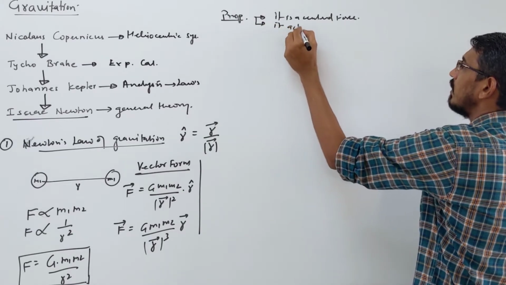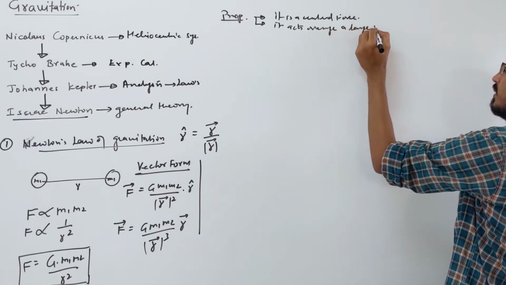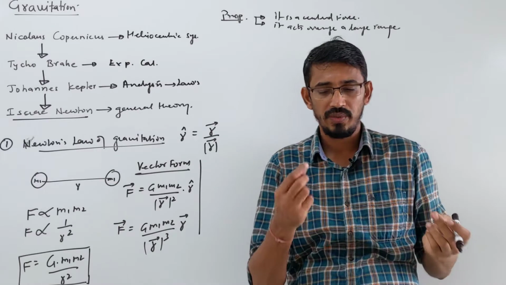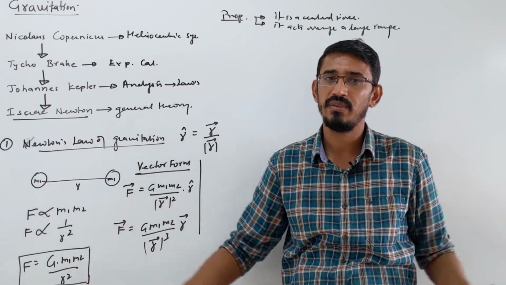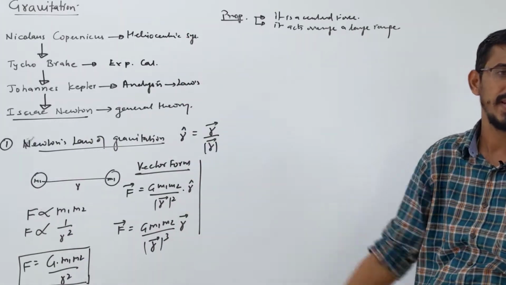So you can say it acts over a large range. Correct? Two very small masses placed very close, it acts between them also, and planets which are very far, it will act between them. So its range varies from 0 to infinity, you can say.